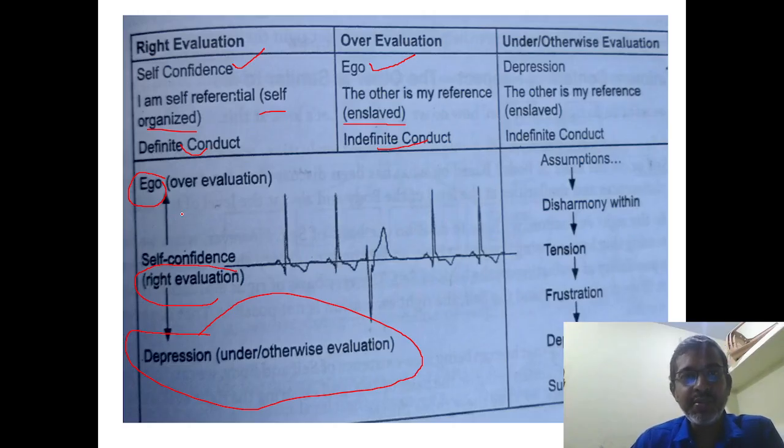Suppose if it is over evaluation of ourselves, that is known as the ego. Suppose if you have under or other evaluation, you will get depression. So this is unconditional, an indefinite conduct, so we cannot conduct it definitely, it is an indefinite conduct.